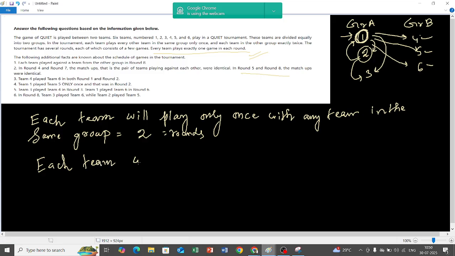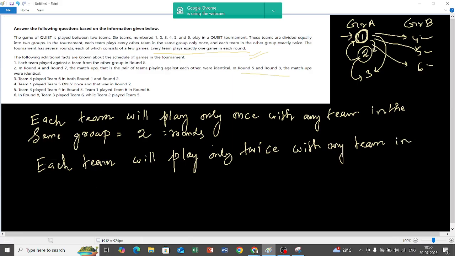Now each team will play only twice. Of course in the exam you will not write down so much detail, I am writing it for your understanding. Only twice with any team in another group. This question is CAT 2024, a latest question. Last day we solved a CAT 2024 DI question as well. So each team will play only twice with any team in the other group.